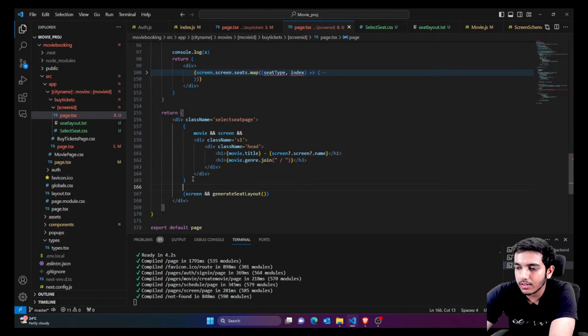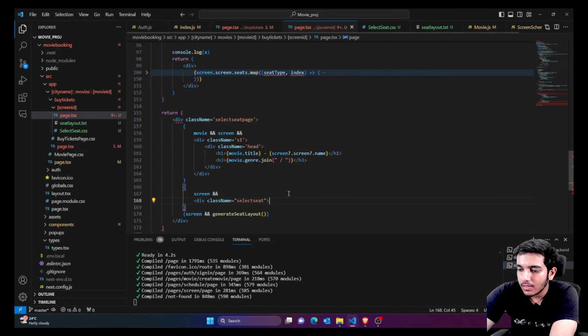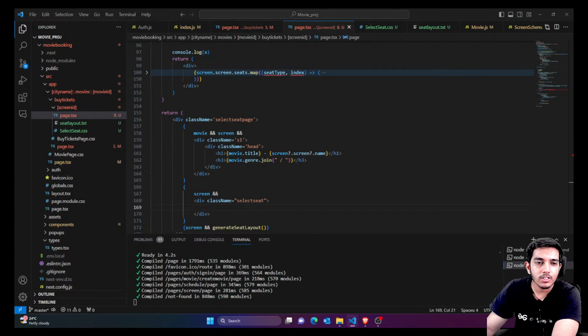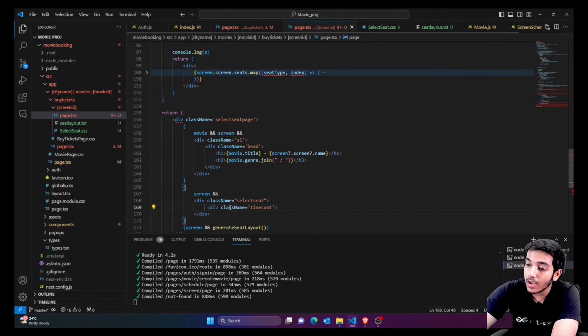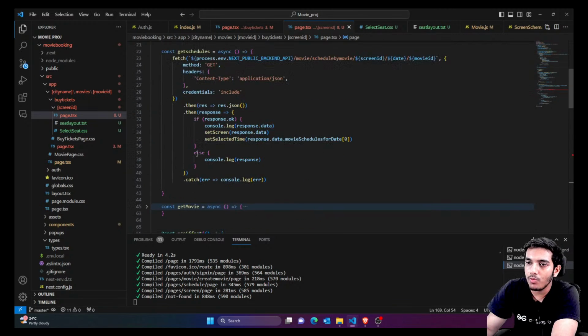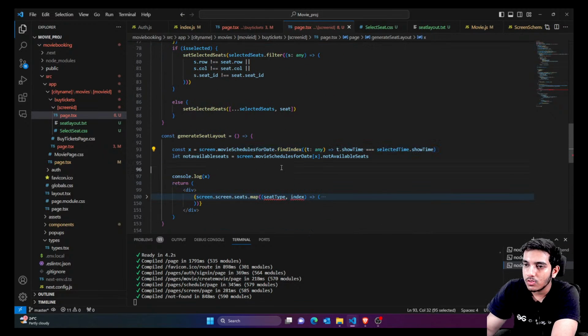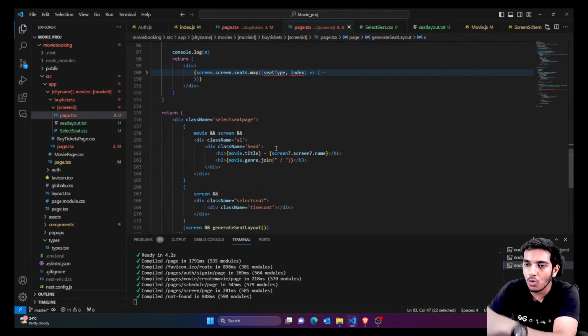So here we're going to say that if the screen is available, then we had this division. Inside this division we had the time container which would show me all the times. Where are the times? Times are actually available inside my movie schedule by date. Let me show you the layout. You can see we were getting the movie specific time for that specific layout by this. So all the times are available inside this, and we are just going to map this to show all the times.